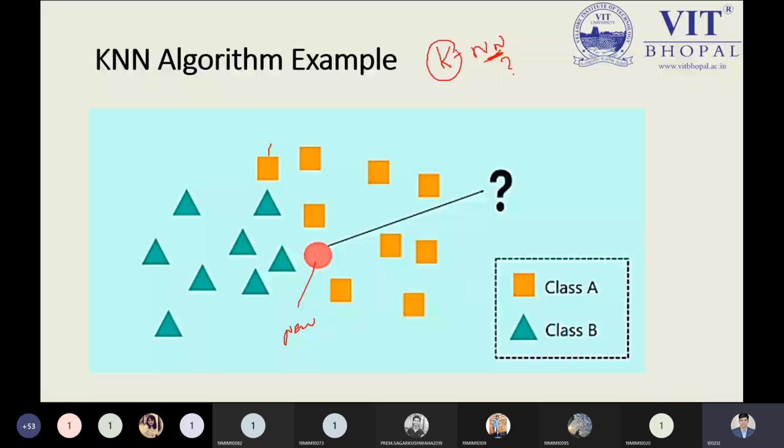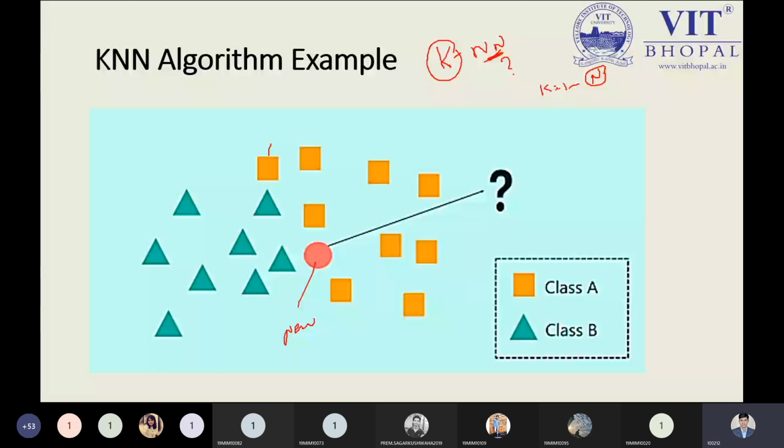Here we have the K. So what is the K? K could be any value starting from 1 to n. Here n is the maximum value, which represents the total size of the data points. This is the point we need to keep in mind.